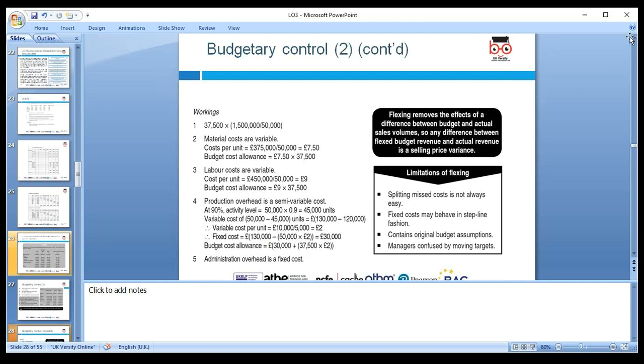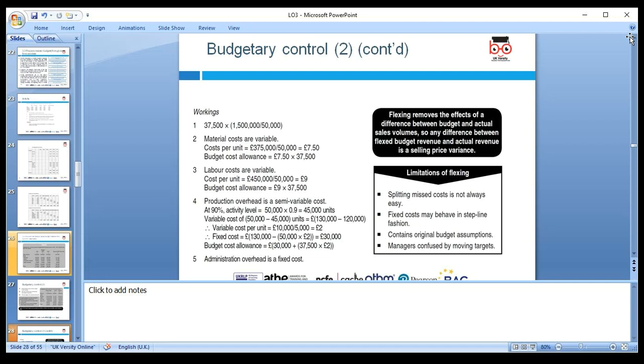So if we go through the next step, here we've been given 37,500. Yes. So first we've been given 100%, which is 1,500,000 divided by 50,000, because 1,500,000 divided by 50,000, so we sold at 30 pounds each unit. Then you do 30 times 37,500. That gives you 112,500. So the cost per unit.